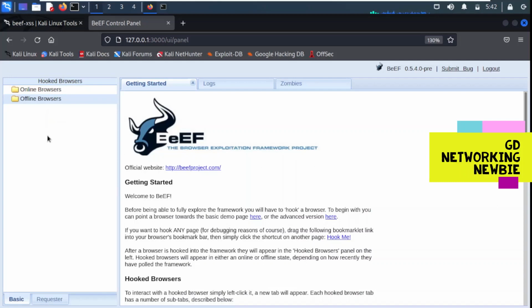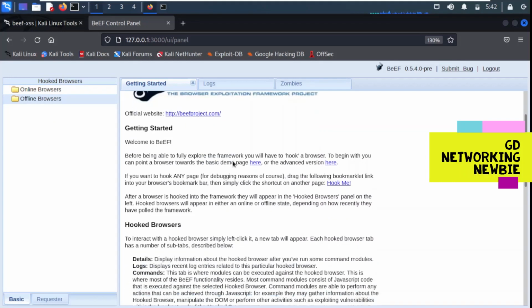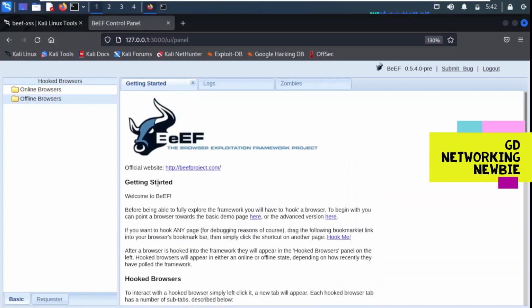So I'll show you what online and offline browsers are, and I hope you can read it. Getting started, welcome to BeEF. Before being able to fully explore the framework, you have to hook a browser. So first you need to hook a browser, which at the moment is not there. To begin with, you can point a browser towards the basic demo page, which is here, or the advanced version. You can click here. Just for demonstration, they have already provided us some demo pages, so we are going to use them. We are going to select this advanced version because there are some interesting utilities there. So we are going to click there.